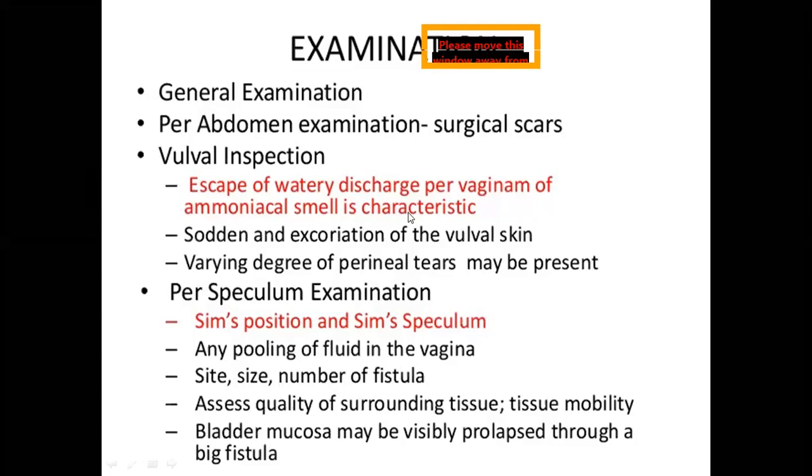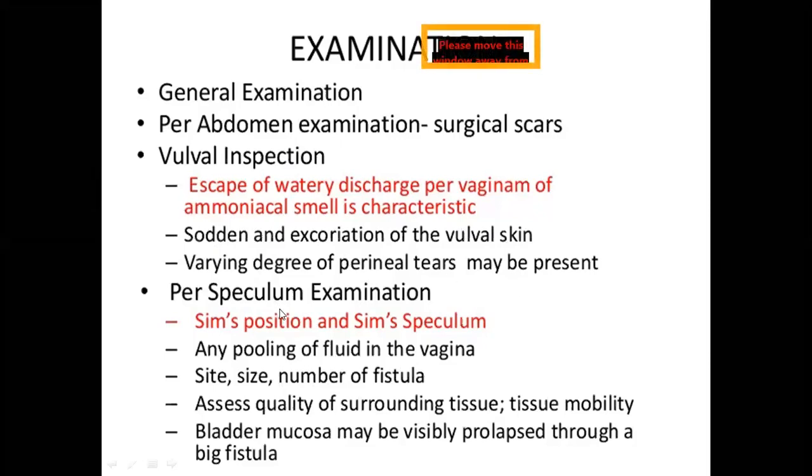On per speculum examination, you will see watery discharge with offensive urinary smell escaping per vaginum. Because of constant wetting, there is soddening and excoriation of the vulval skin, and various degrees of perineal tears may be present.